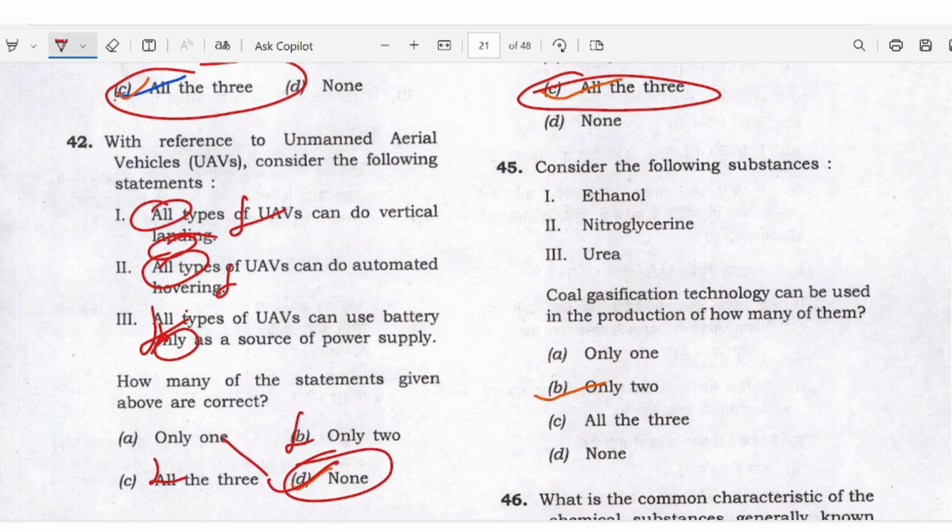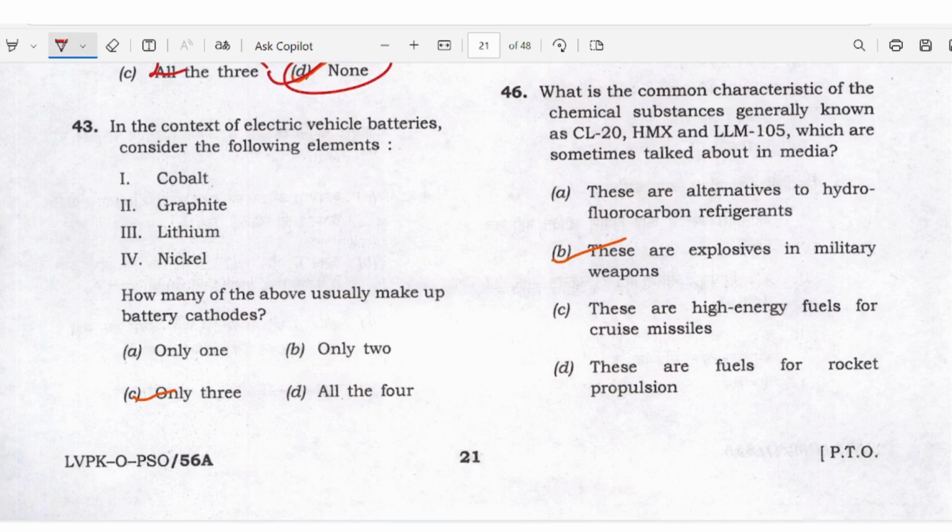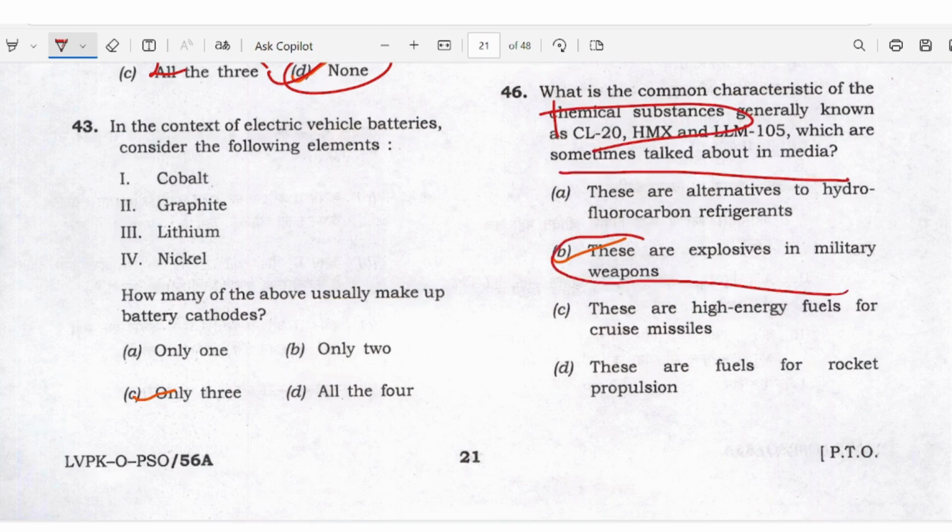Consider the following substances: ethanol, nitroglycerin, urea. Coal gasification technology can be used in the production of how many of them? Only two here. Answer B. CL-20, HMX, LLM-105: chemical substances sometimes talked about in media related to what? These are the explosives in military weapons. Answer B here.